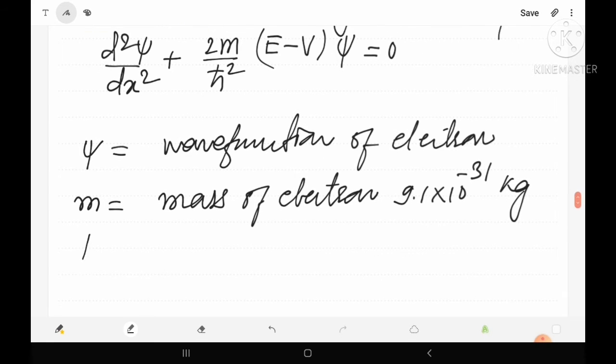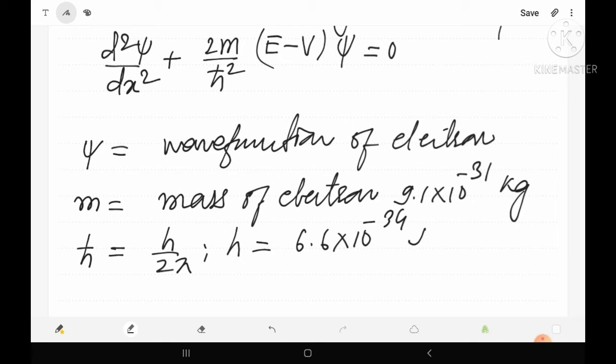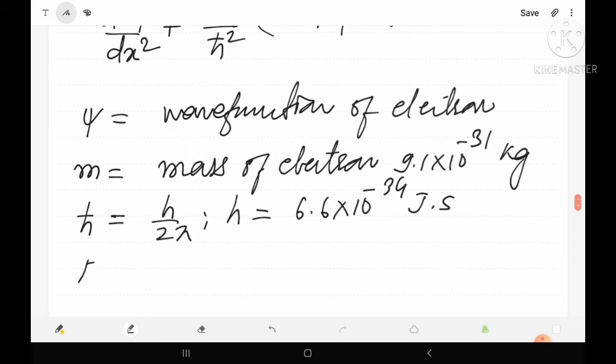And h cross means h upon 2 pi, where h is Planck's constant and its value is 6.6 into 10 raised to power minus 34 joule second. And capital E is the total energy of the particle, the total energy of the electron, which we have to find here.